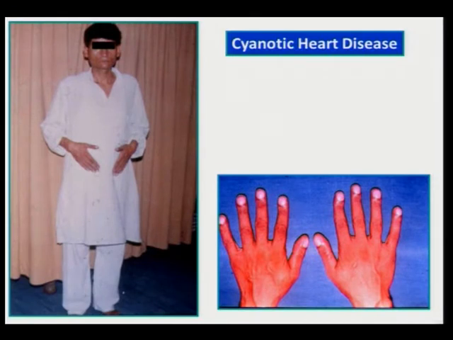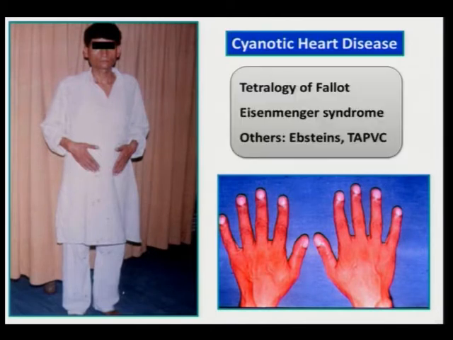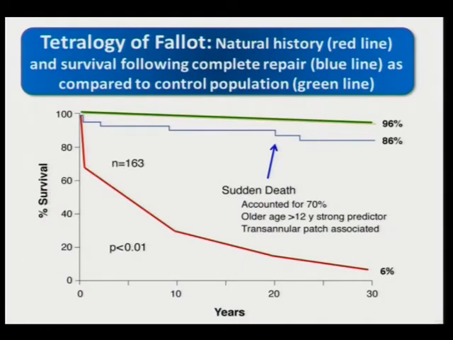Now, I would just like to devote a few slides to cyanotic heart disease because that's something that is not uncommon in our country. When a cyanotic adult presents to us, these are the conditions that come to mind: Ebstein, Eisenmenger, tetralogy, in ascending order. TAPVC, of course, is much less common, and often these patients actually go on follow-up simply as an ASD. If you look at the natural history of tetralogy of Fallot, it's pretty bad, with a 30-year survival of only 6%. If you operate, their chances of survival are much better, almost nearing normal survival. Although a small percentage can have sudden death, and therefore one has to follow up these patients all the time.